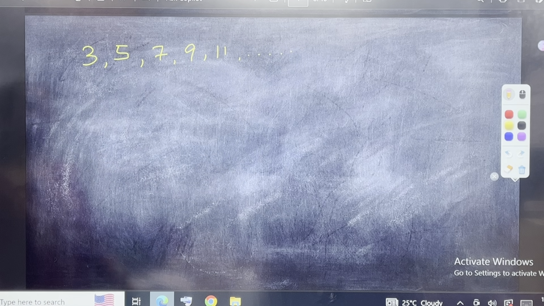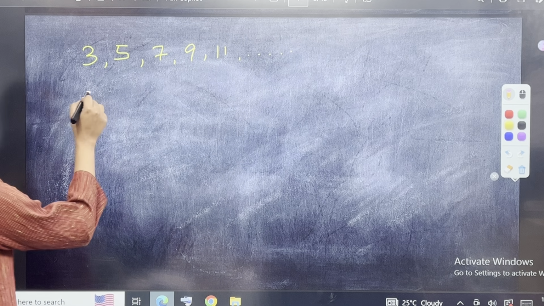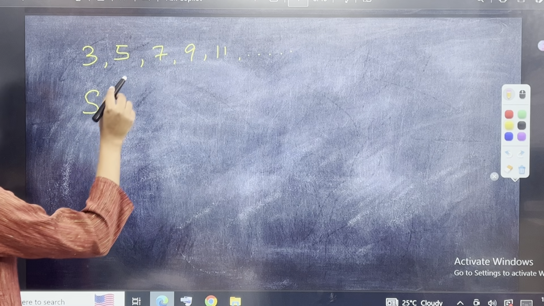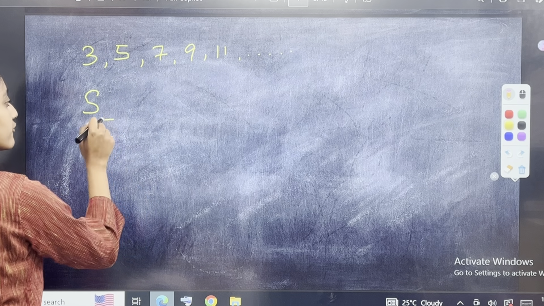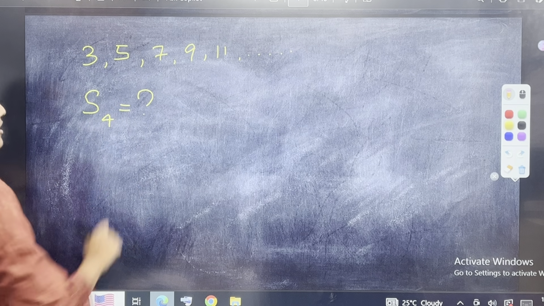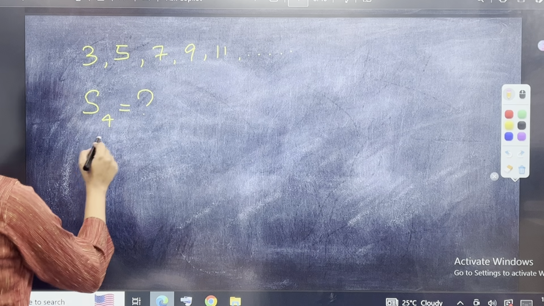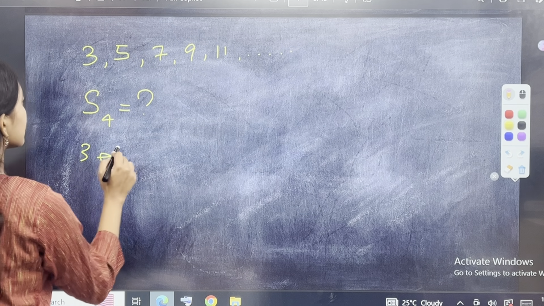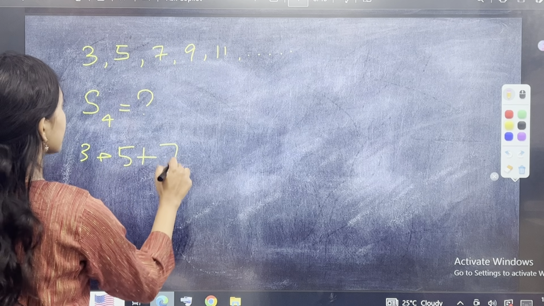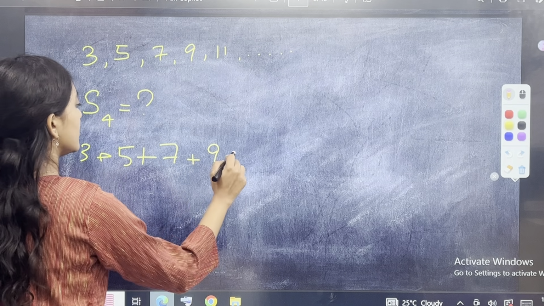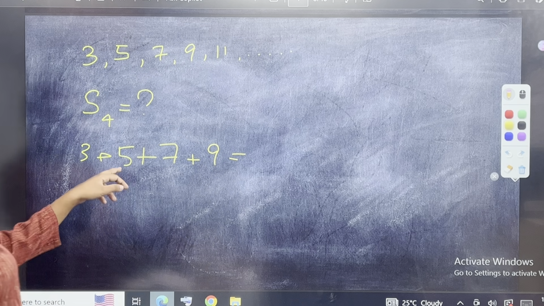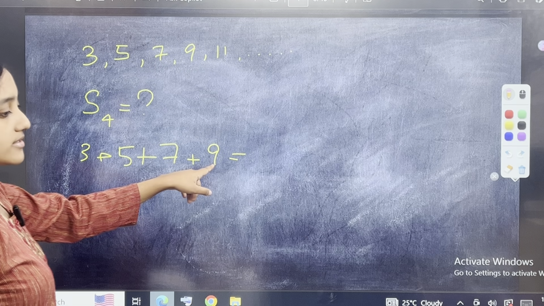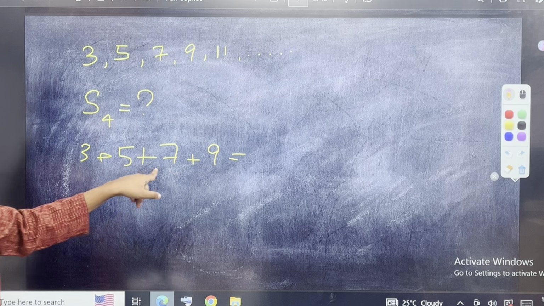Okay, and I want to know the sum of the series. Sum I will represent as S. Sum of the series up to the fourth term. S4 is how much? So, of course you can do 3 plus 5 plus 7 plus 9. 5 plus 3 is 8. 8 plus the 9 is 17. 17 plus 7 is how much?